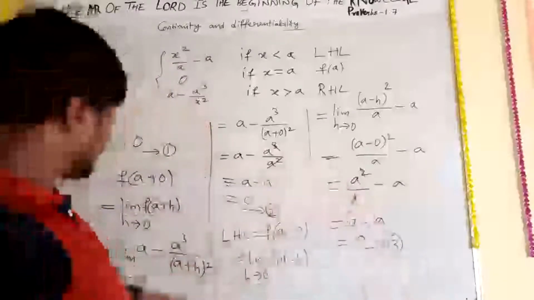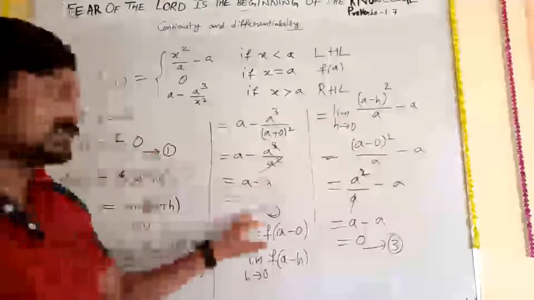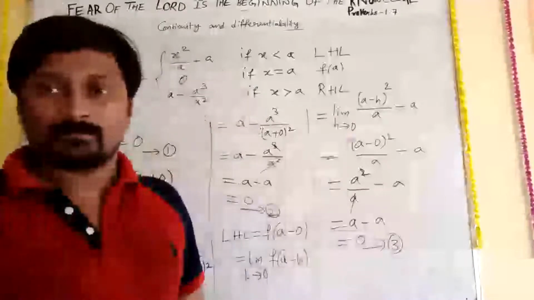Okay, so that is about this. Now just carefully observe here. f of a is 0 you got. f of a plus 0 is 0 you got. f of a minus 0 also you got as 0. So from this what we can say, whether it is continuous or not continuous.